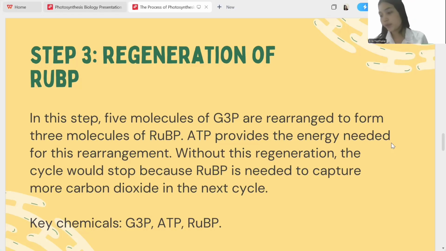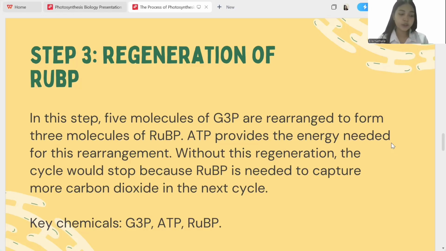So before this step, carbon dioxide has already been fixed and converted into G3P. Some G3Ps are set aside to make glucose, or the food for the plant, but others must go back into the cycle to keep it running. So what actually happens during these stages?